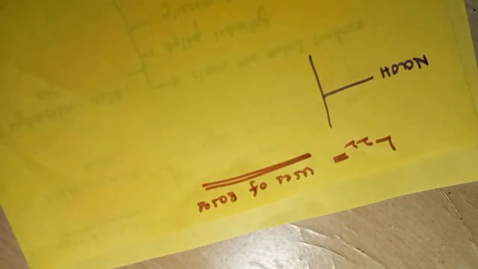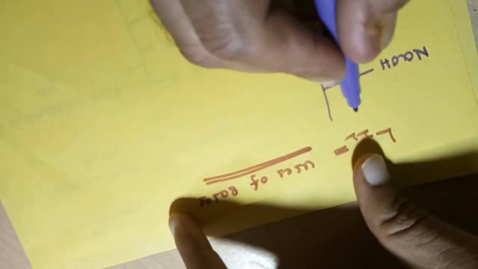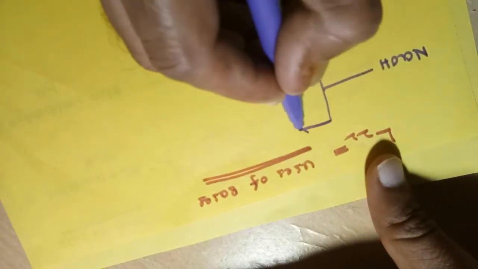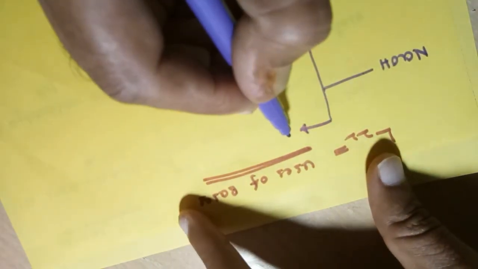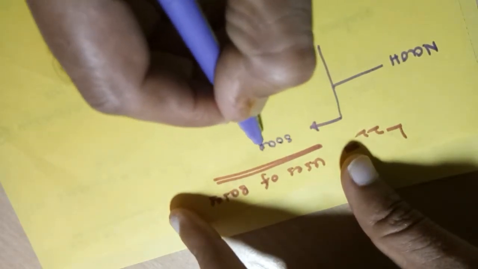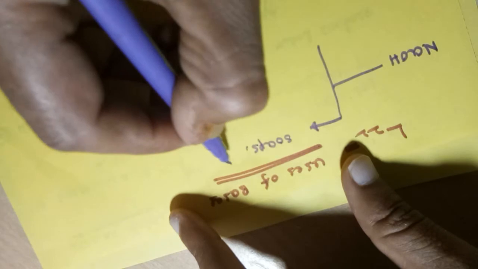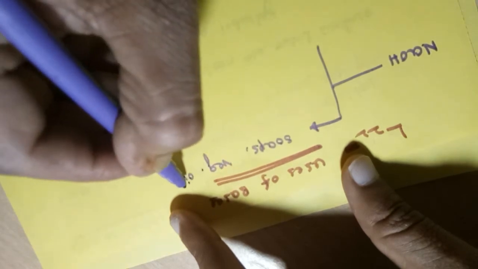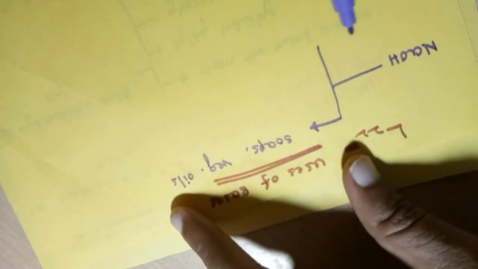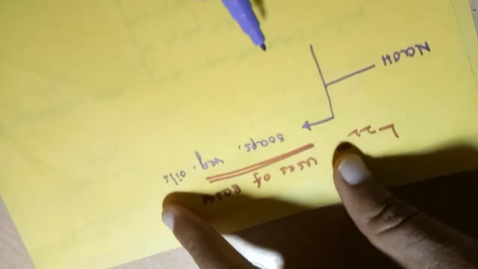Uses of bases. First one is NaOH, sodium hydroxide. Sodium hydroxide is used in the manufacture of soaps and vegetable oils. It is used in the soap industry as well as in the vegetable oil industries.